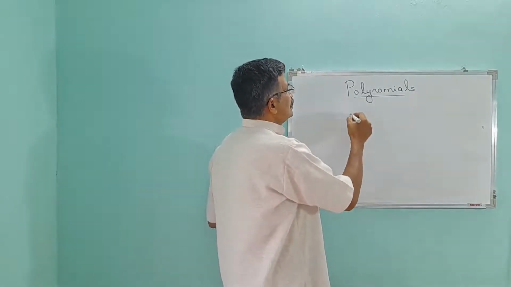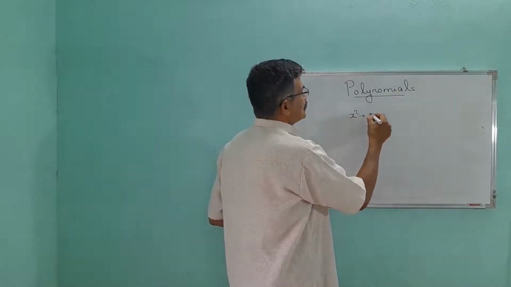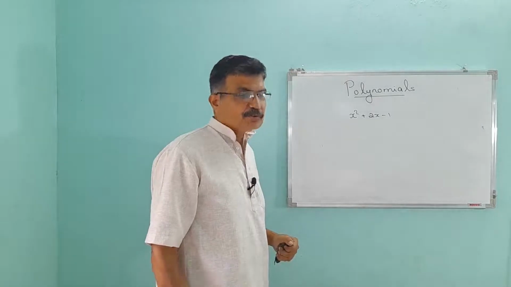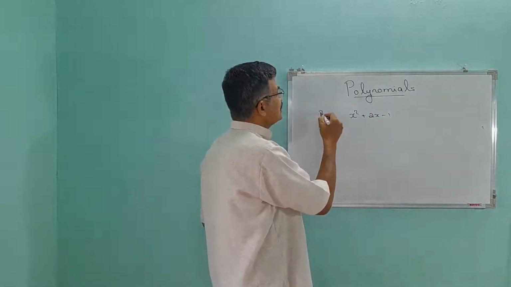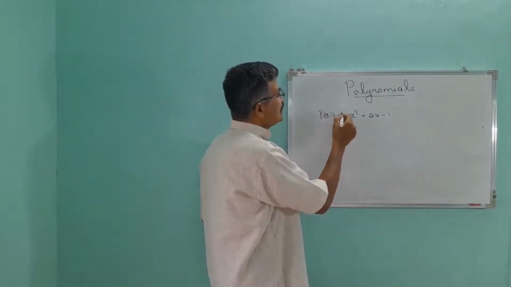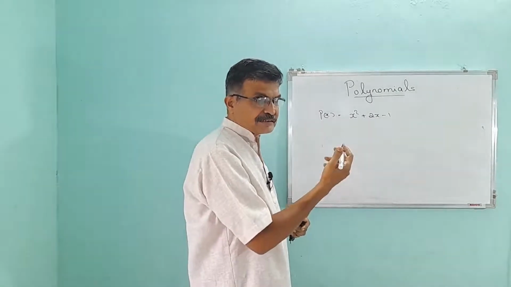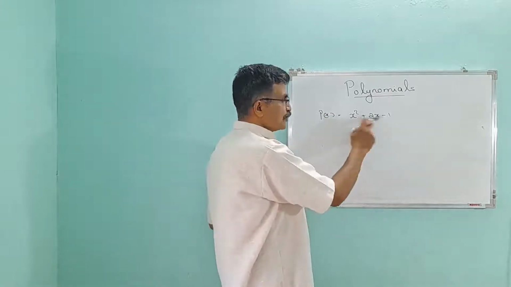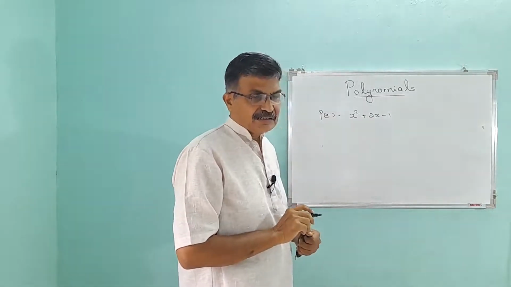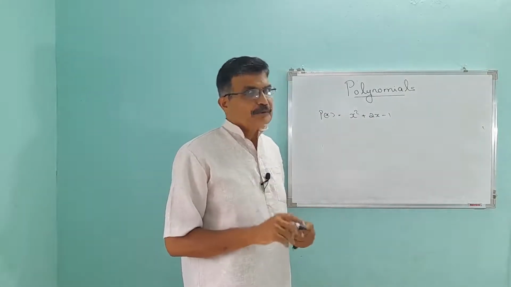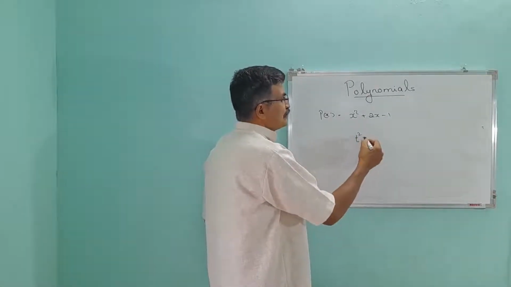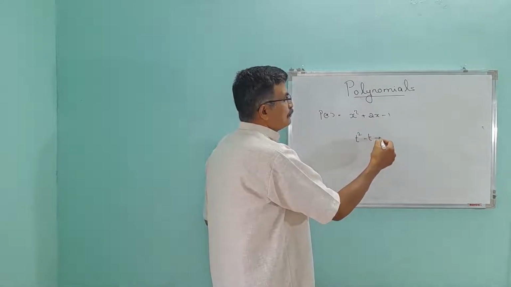Suppose the polynomial x square plus 2x minus 1. What's the variable used here? X. So this polynomial is denoted as p(x) is equal to. That means instead of this one you can write p(x), or instead of p(x) you can write this one. It doesn't mean that p(x) is equal to. Then suppose another, t square minus t plus 1.